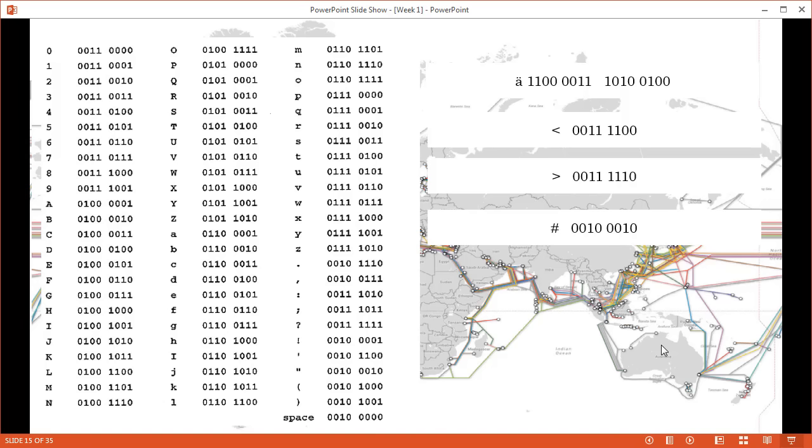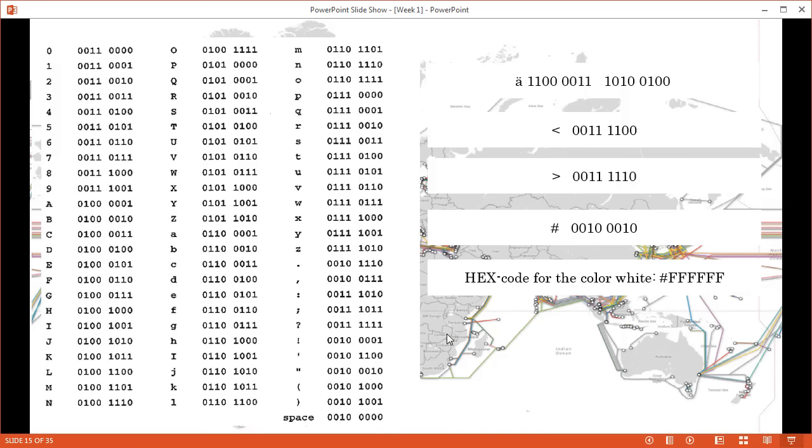Now let's go into colors. And any colors can be communicated as well, because not any color has a name. For example, orange, red, they have names as well, and some other colors as well. But usually to get really any color as we want, there are codes out there. Codes that have really any color. And each code represents one color. For example, the hex code, which we will get used to over the coming weeks, represents the color white as a # symbol followed by 6 Fs. And therefore we can communicate colors definitely as well.